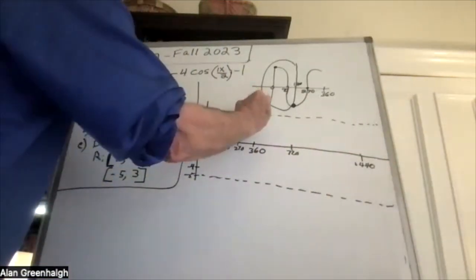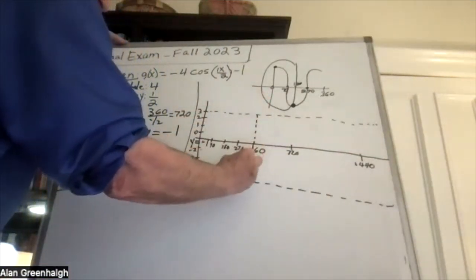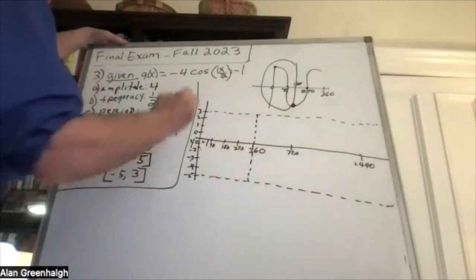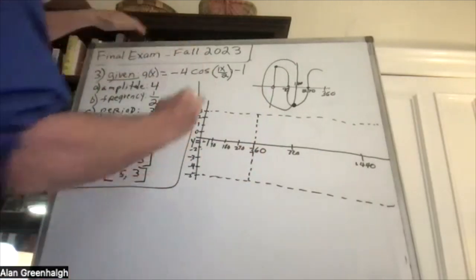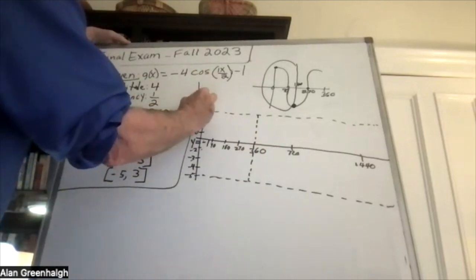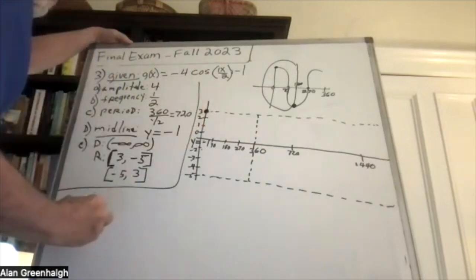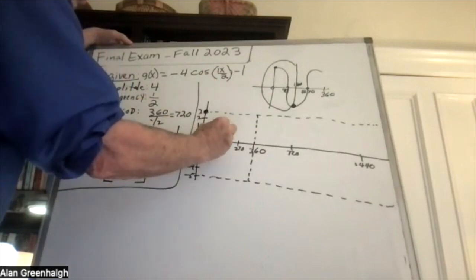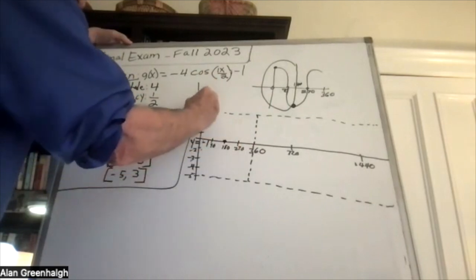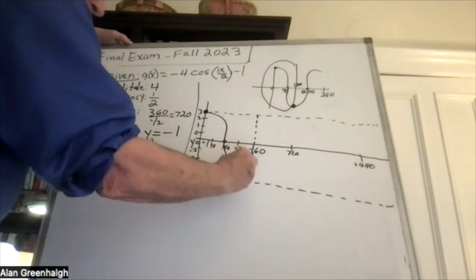Okay, so this is going to be where the graph is going to take place. So it's going to start at the highest point, which is 3, and it's going to go through 180, I imagine, and wind up there.